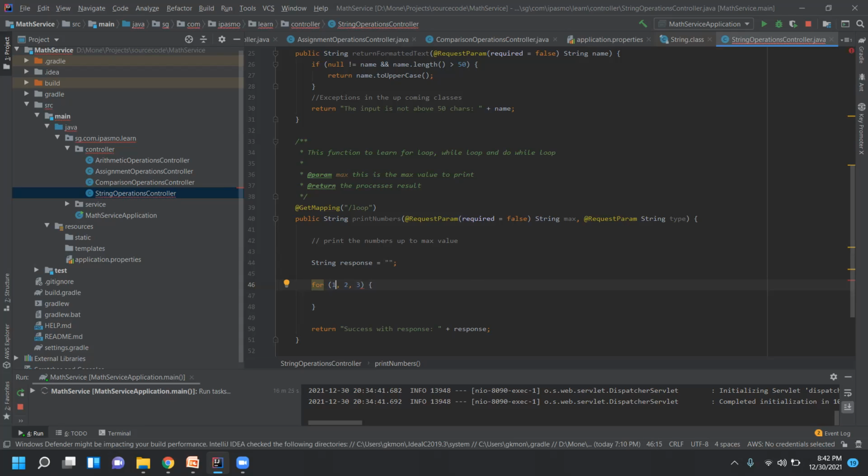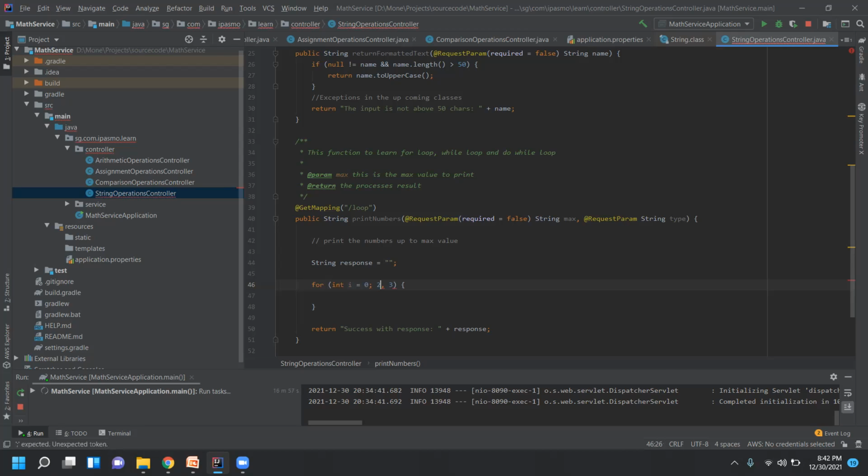You remember it. First part is the assignment. Assignment means what? Int i. Usually in the for loop we just use a single character variable. i is a variable of type int, and i will take the value 0. And then the separator is a semicolon, not a comma. So this is the assignment.